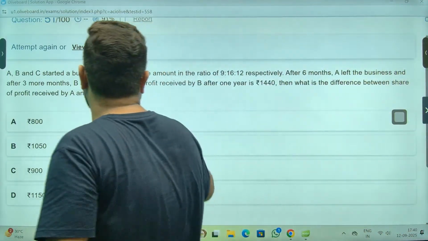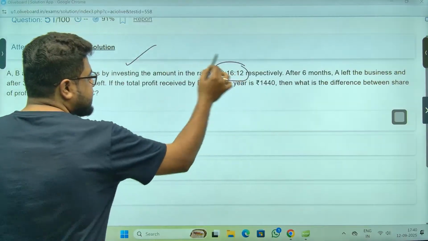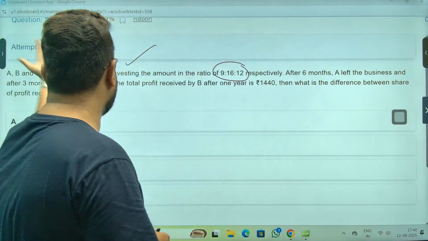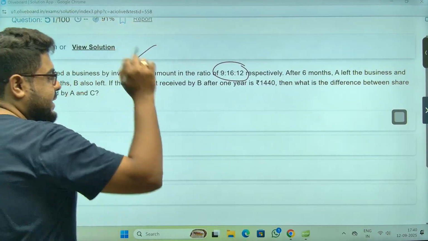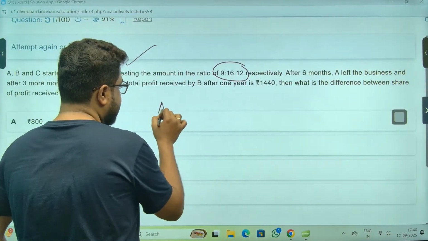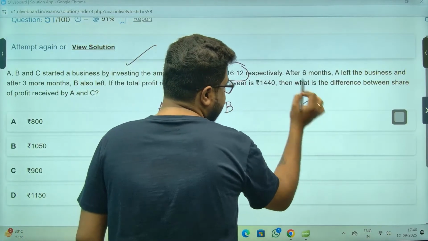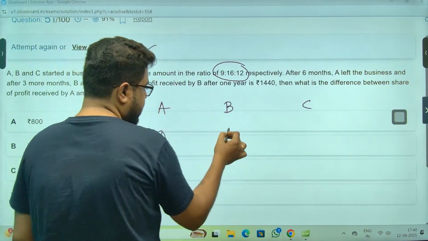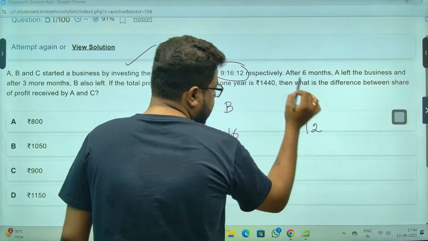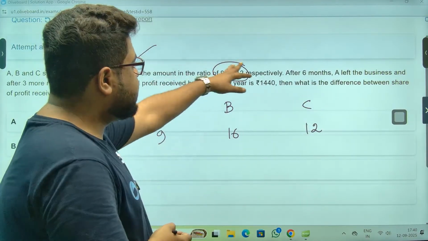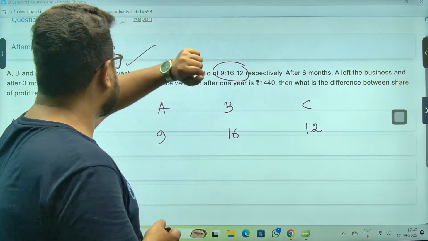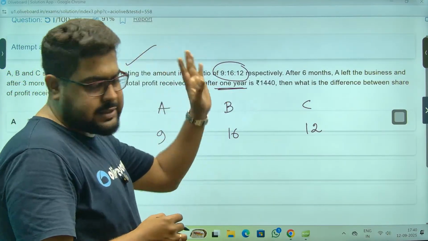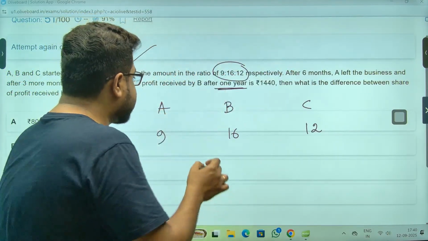A, B, C started a business by investing in this ratio. This is the ratio of their investment. 6 months later A left, and B left after some time. Let's make our PSR, profit sharing ratio: 9, 16, 12. The total duration of the business is 1 year, meaning 12 months. So A was there for 6 months.